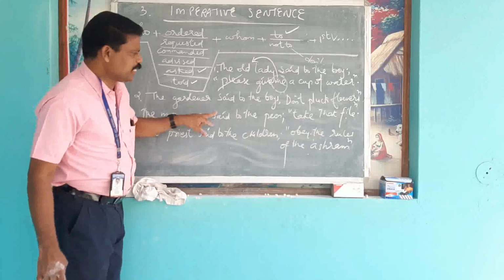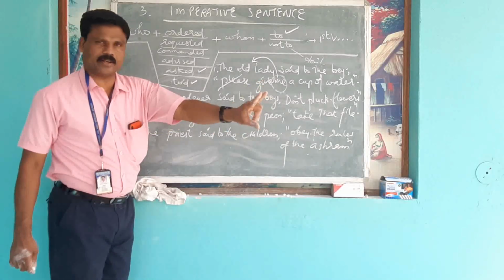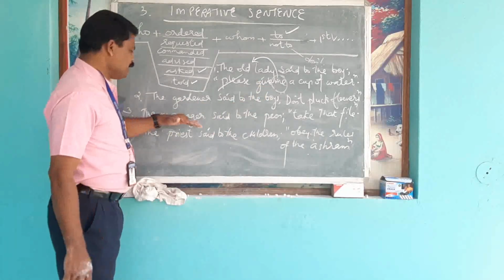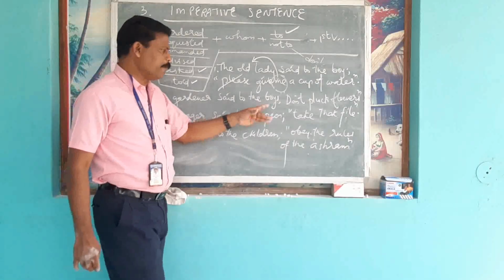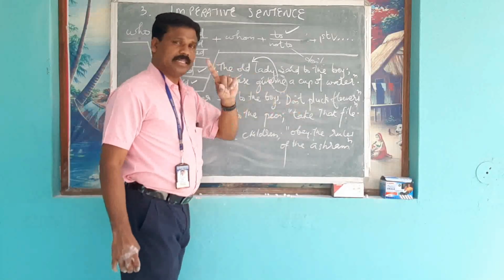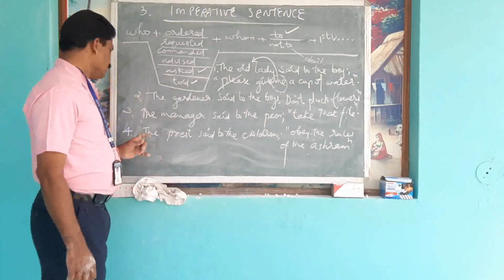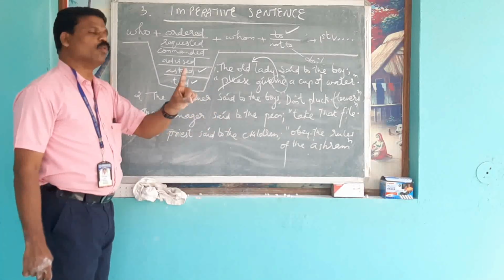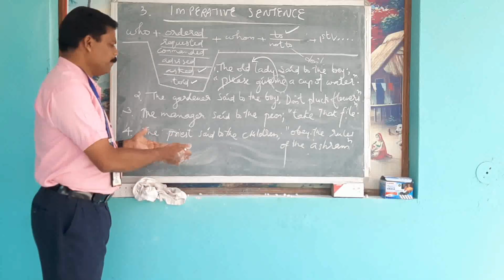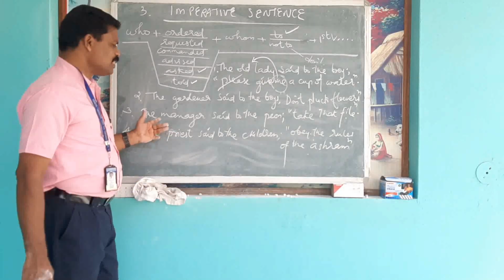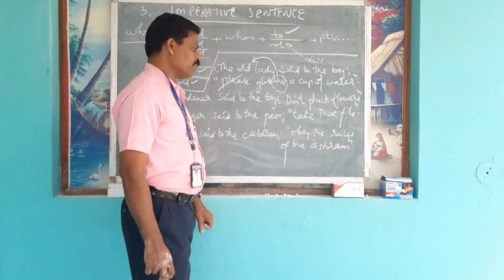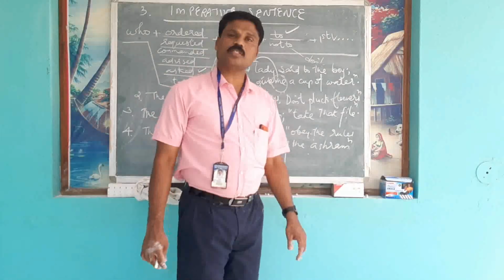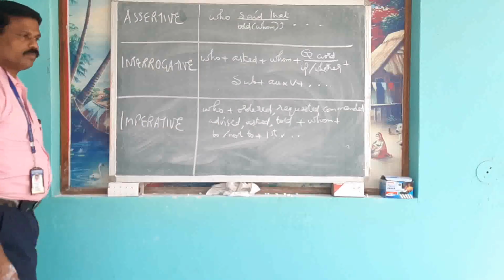The manager said to the peon, take that file. It is an order. The manager ordered the peon to take that file. Fourth one, the priest said to the children, obey the rules of the ashram. It can be an advice. The priest advised the children to obey the rules of the ashram.